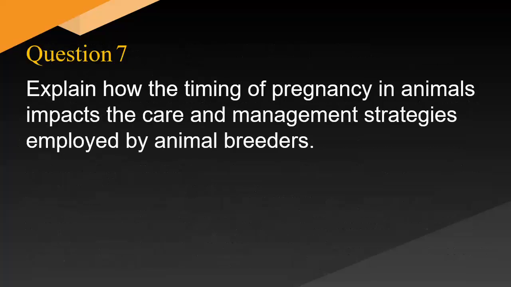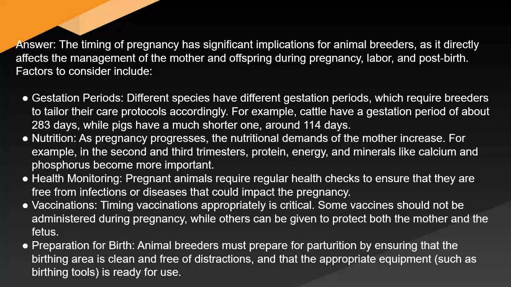Explain how the timing of pregnancy in animals impacts the care and management strategies employed by animal breeders. Answer: the timing of pregnancy has significant implications for animal breeders, as it directly affects the management of the mother and offspring during pregnancy, labor, and post-birth. Factors to consider include gestation periods. Different species have different gestation periods, which require breeders to tailor their care protocols accordingly. For example, cattle have a gestation period of about 283 days, while pigs have a much shorter one, around 114 days.